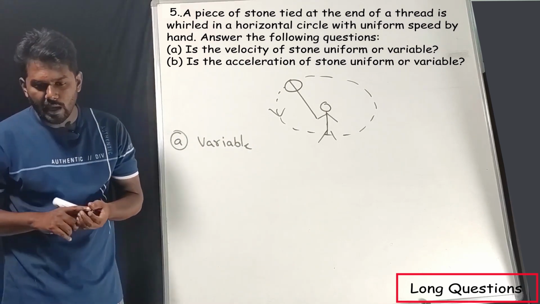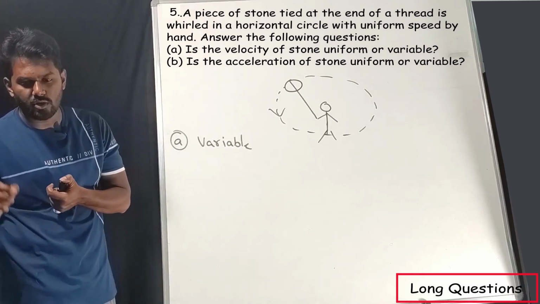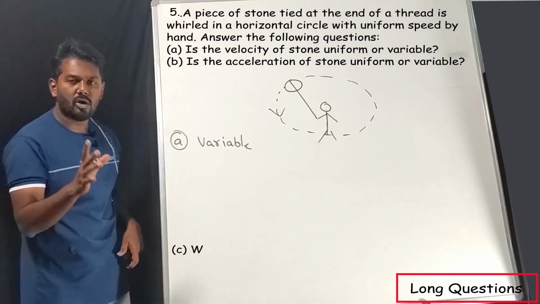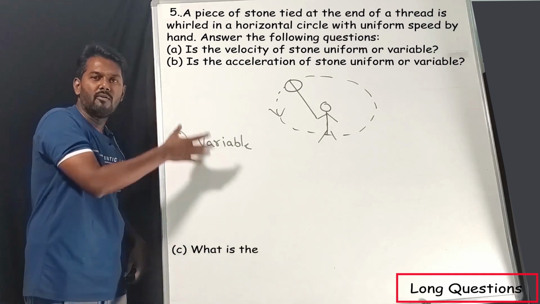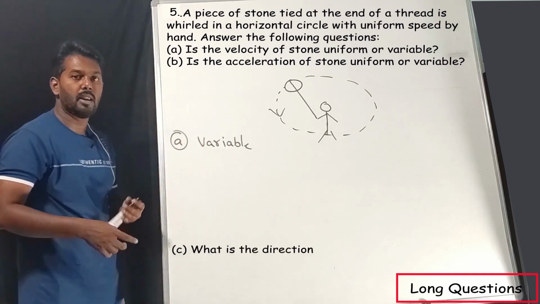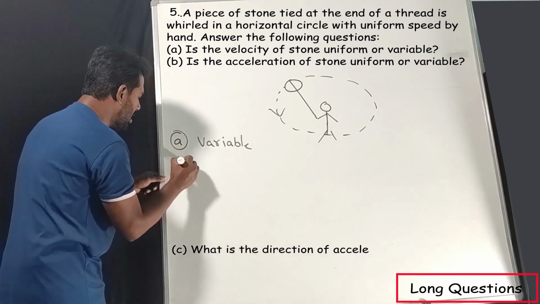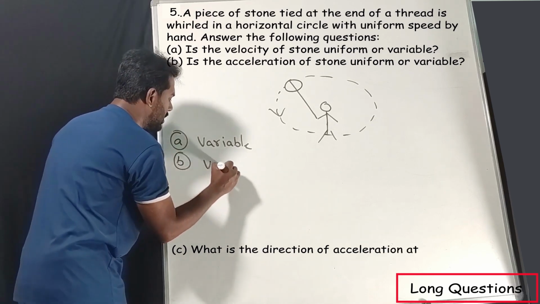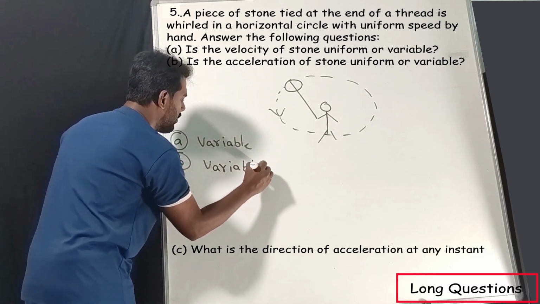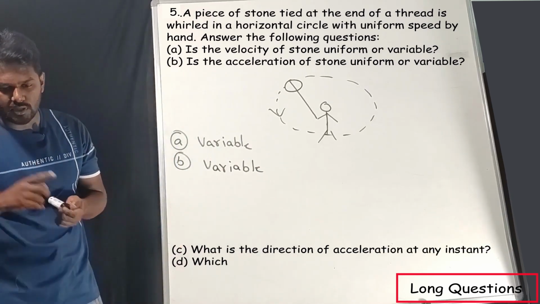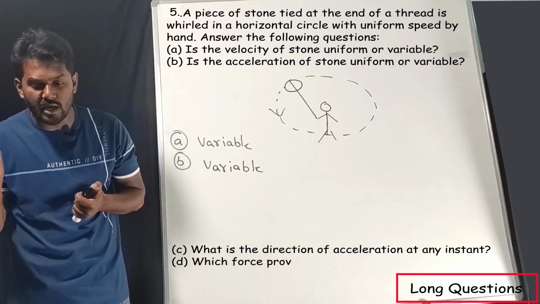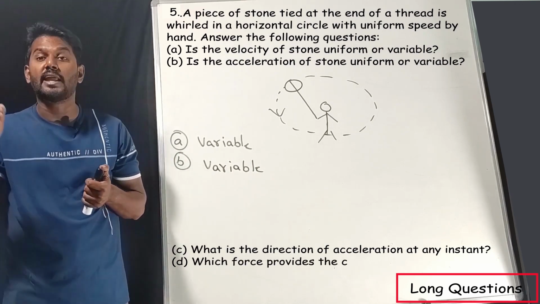Next, is the acceleration of the stone uniform or variable? We know acceleration depends upon velocity. If velocity is variable, then acceleration is also a variable quantity. Acceleration is also variable.